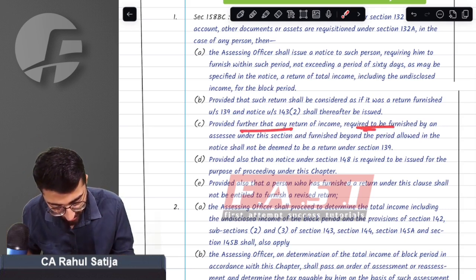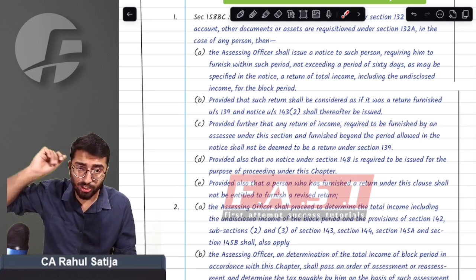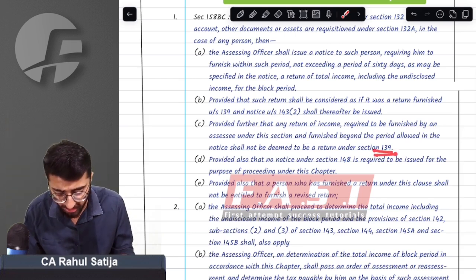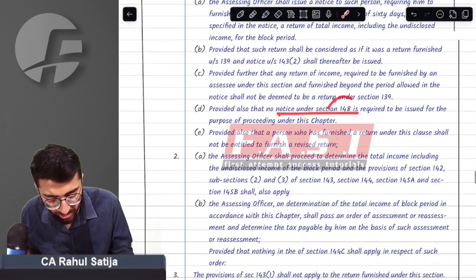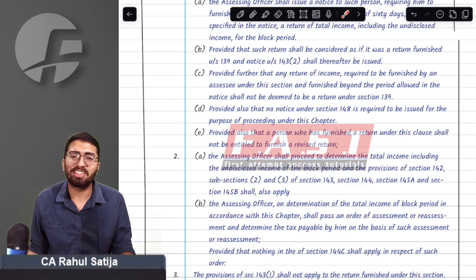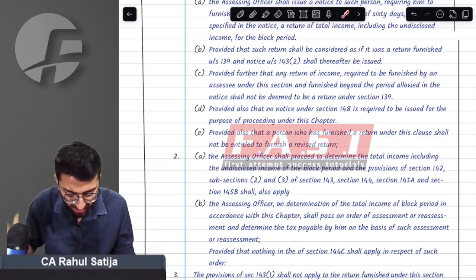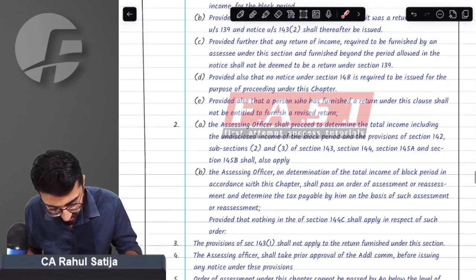The provision says that if the return under section 158BC is filed beyond the time allowed, it will not be considered a return under section 139. That means the department either can accept this return or can reject this return. No notice under section 148 can be issued, sir. This assessment is different altogether. No income escaping assessment proceedings will start here. And sir, the last and the most important point: you cannot revise this return.